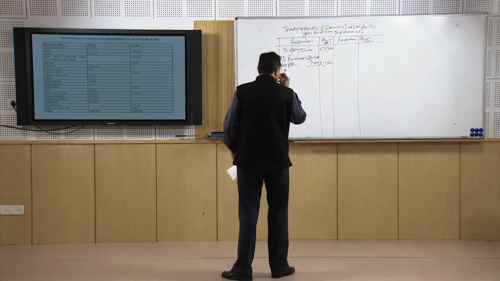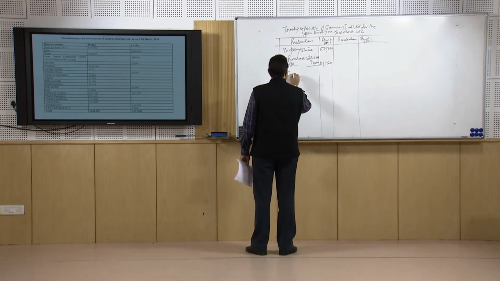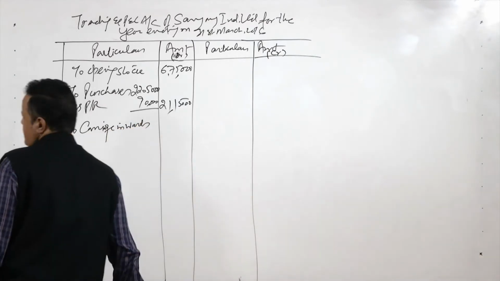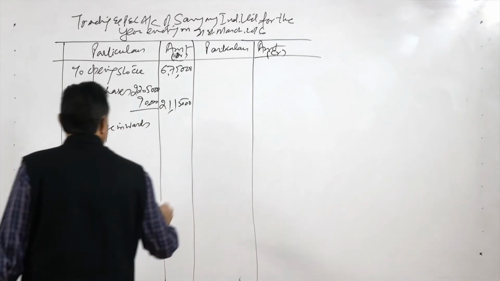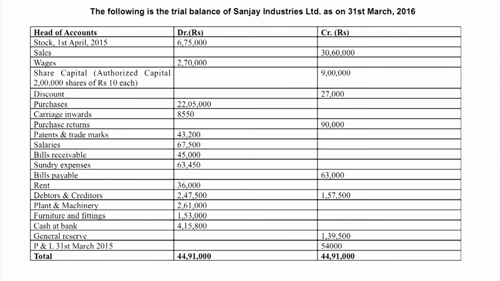Then we have carriage on purchases, that is called carriage inwards, and that amount is 8,550.